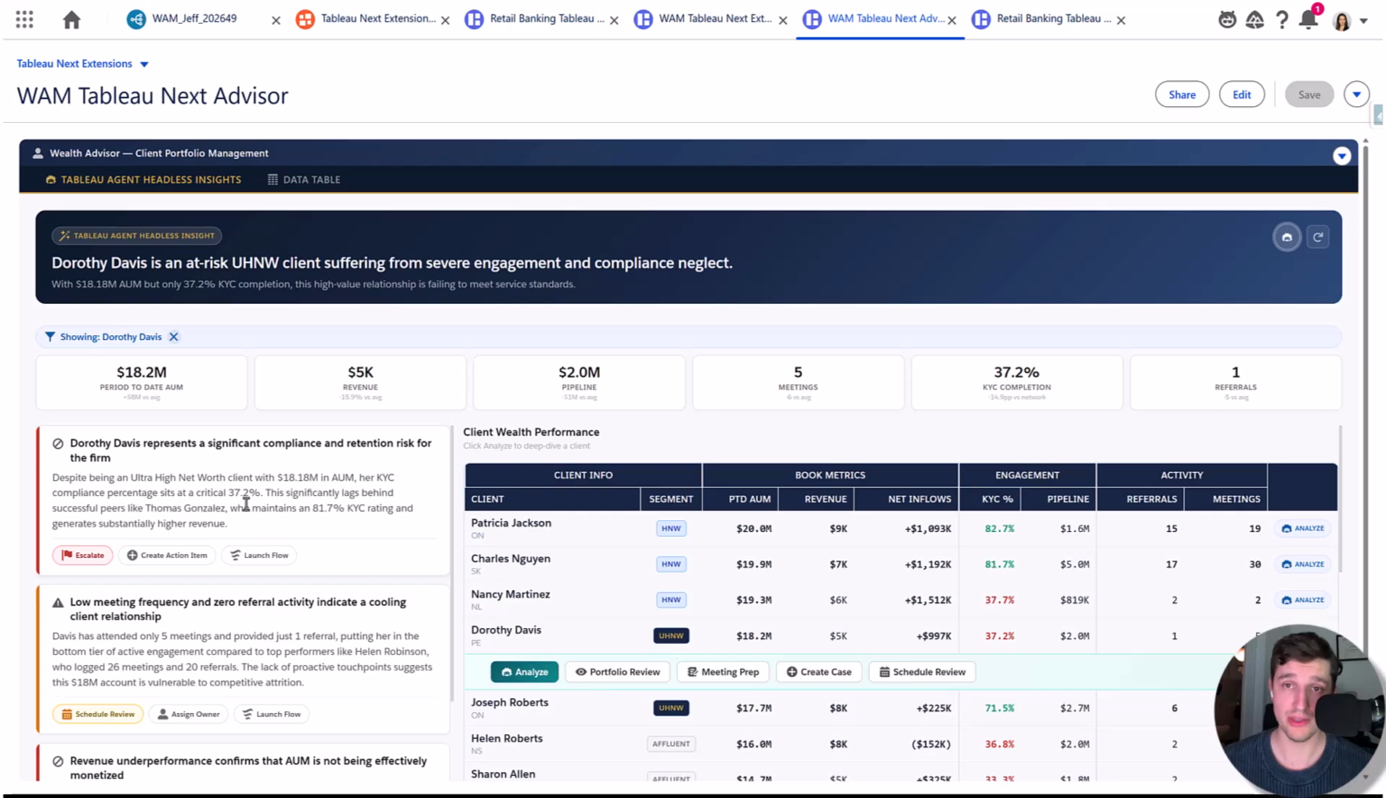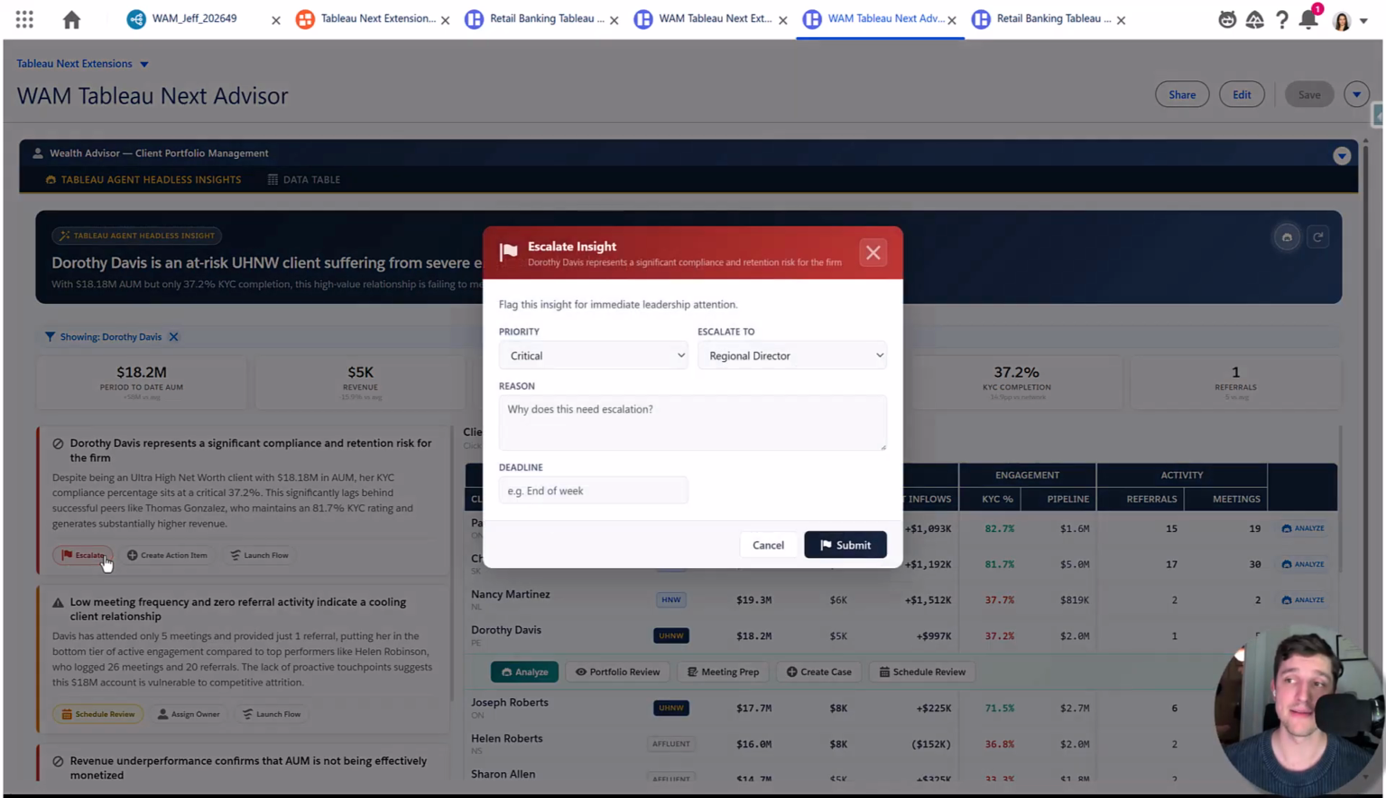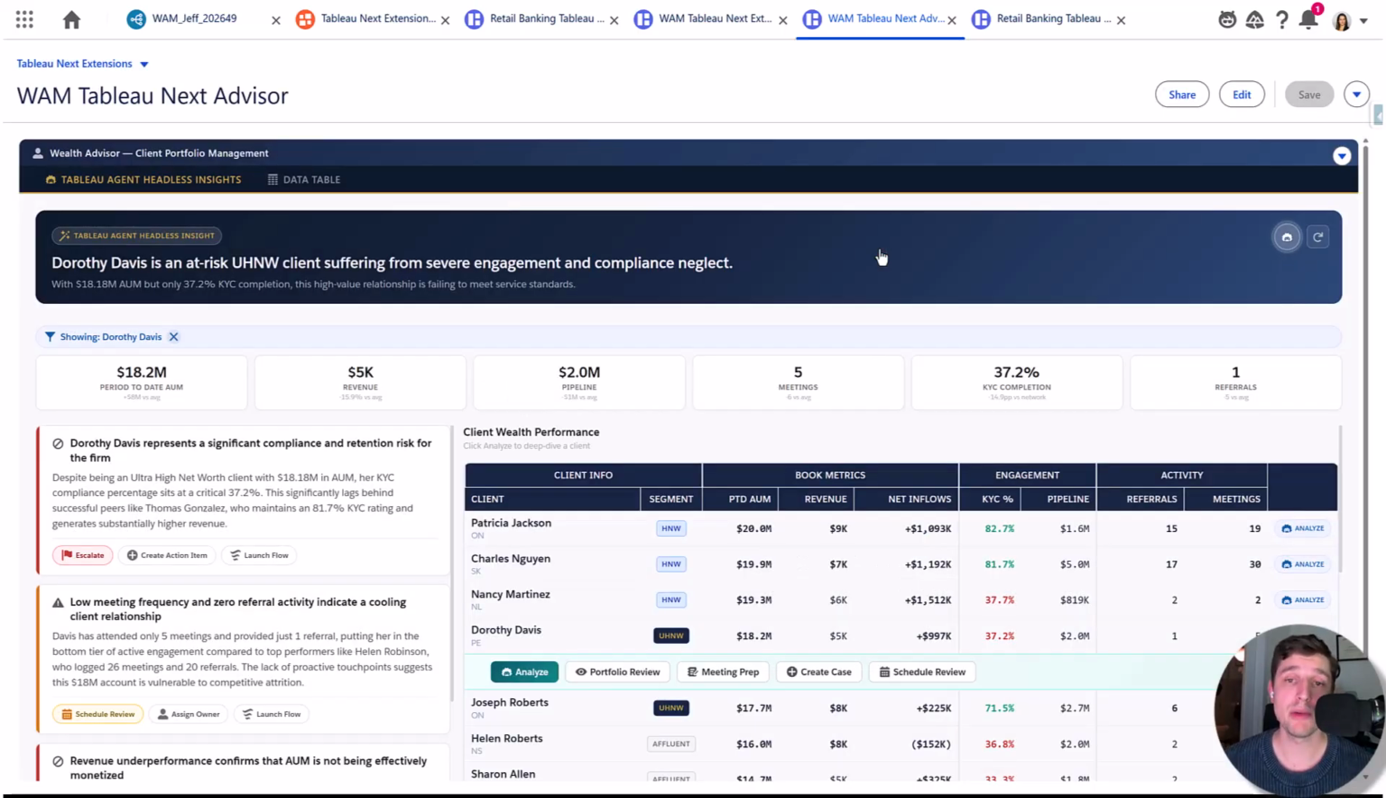Right, so Dorothy represents a significant compliance and retention risk for the firm. Well, maybe I want to escalate that, right? This can lead to another Salesforce workflow, right? Salesforce is so good at performing those workflows. And as Tableau, we want to be able to call out the insights, but we don't want to necessarily own the workflow. We want another system to do that. And Salesforce is extremely capable of doing all of those workflows out of the box or more custom as well.